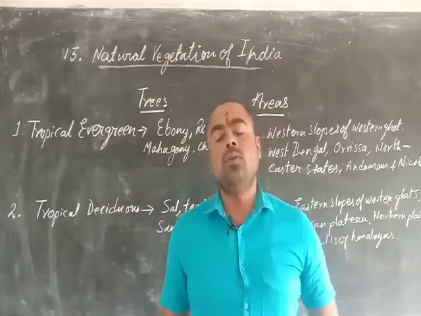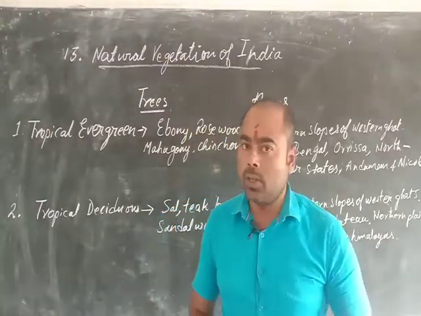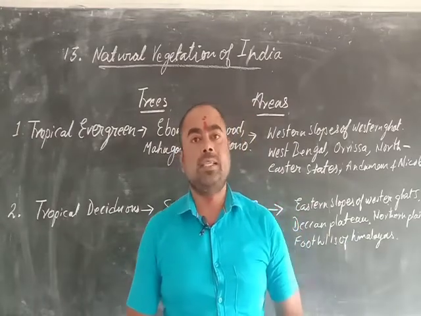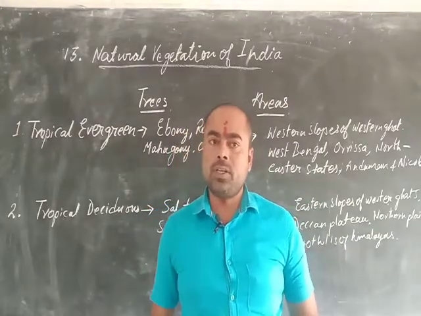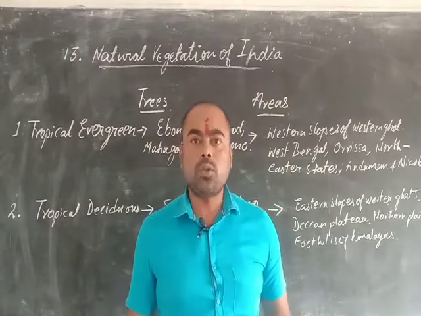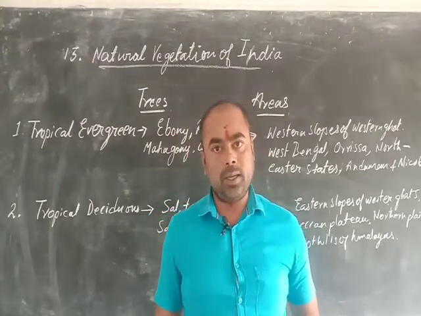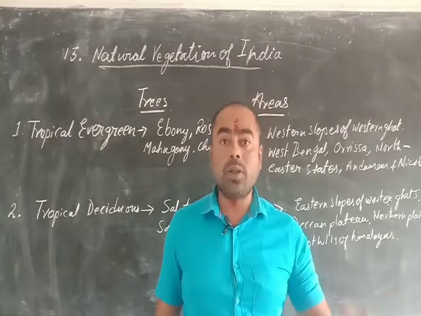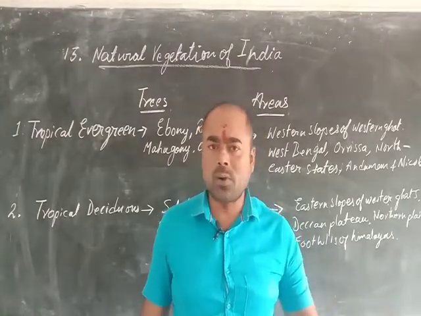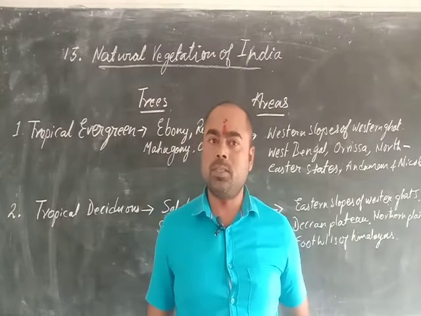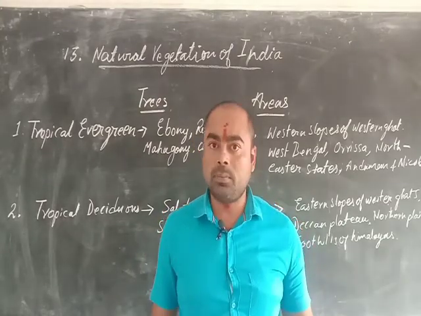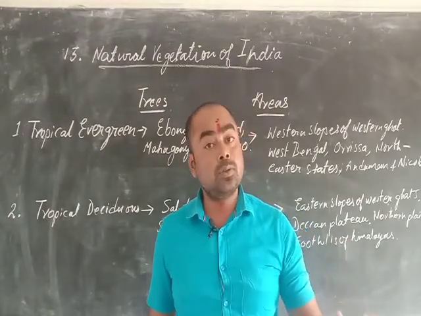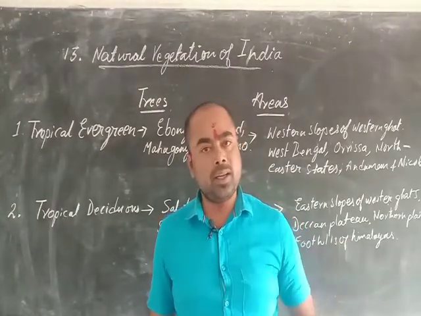Today we are here with our new chapter number 13, the natural vegetation of India. So what is natural vegetation? Natural vegetation are those trees and plants which occur naturally, okay? That means no human being is interfering in the growing of that plant. Like human beings are growing different crops for their eating purposes, for their decoration purposes. So natural vegetation is vegetation that occurs naturally in the environment.